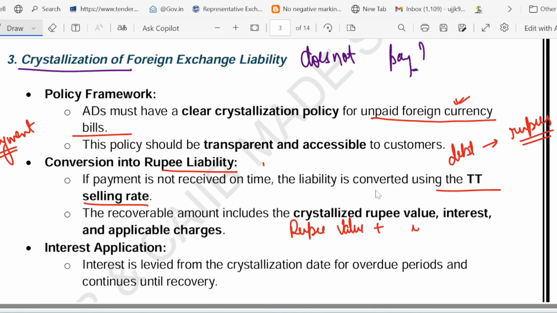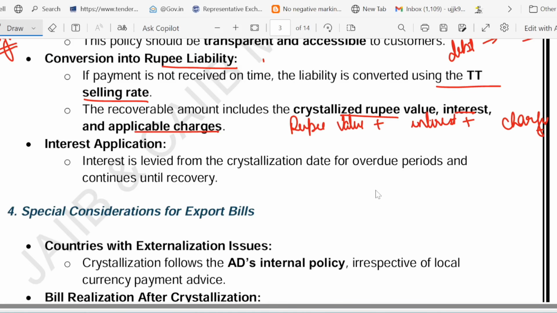So three things you can see: the recoverable amount includes the rupee value plus interest plus the charges, right? And one more thing I want to tell you, interest keeps adding until full payment. You can see interest is levied from the crystallization date.